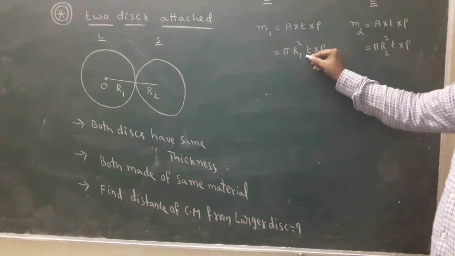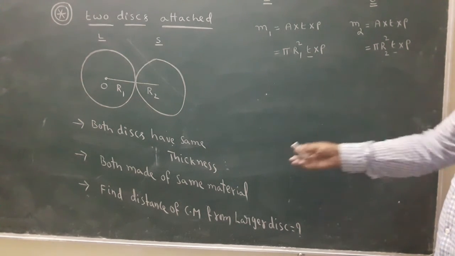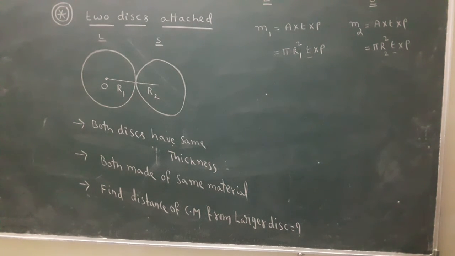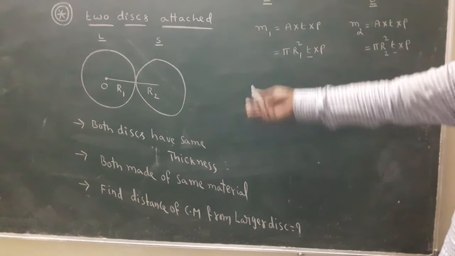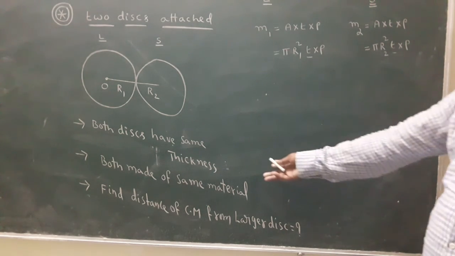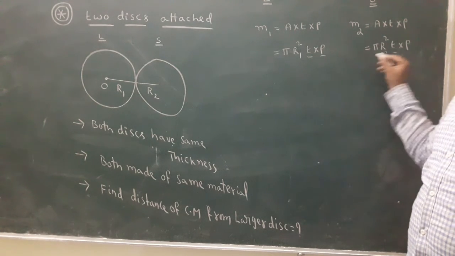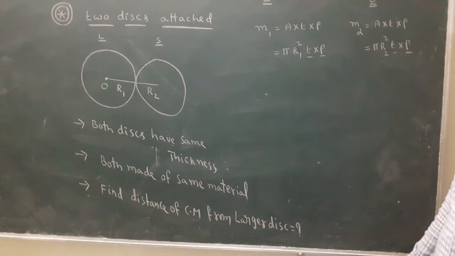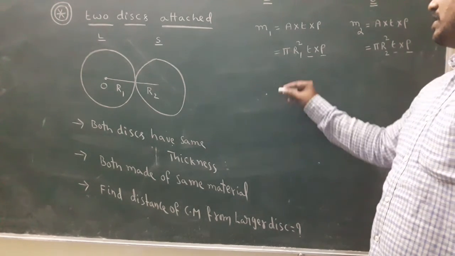According to the question, both discs have the same thickness and are made of the same material. Same material means same density, a constant.